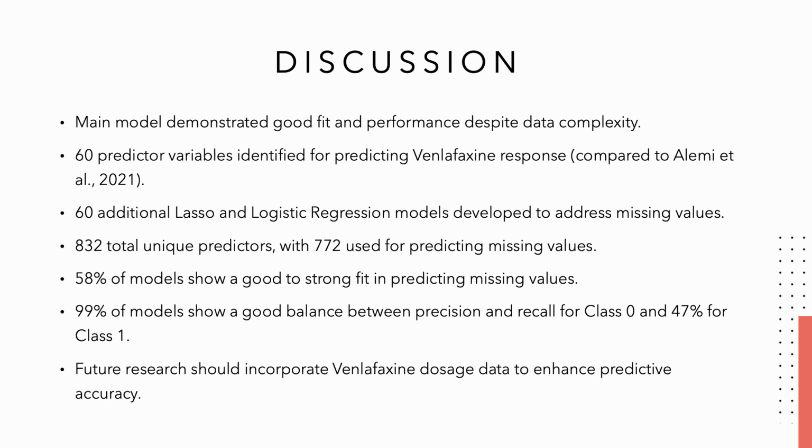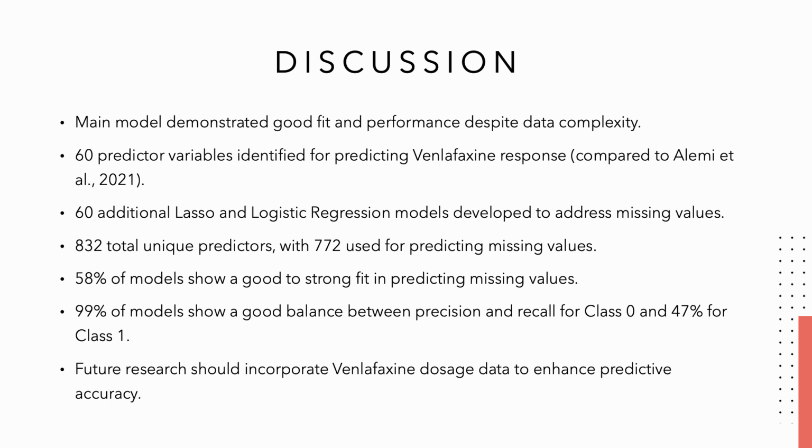Our main model demonstrated strong fit and performance despite the complexity of the data, particularly in the challenging context of the healthcare domain. Comparing our findings to the previous study by Dr. Alemi and team, we were able to identify 60 predictor variables compared to the 130 predictor variables to predict venlafaxine remission. Our comprehensive model that accounts for missing data contains 832 total unique predictors, with 772 unique predictors to predict missing data.